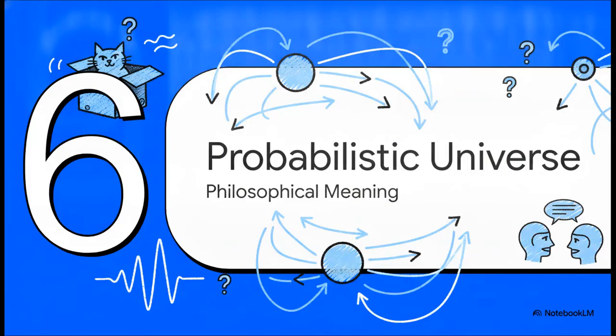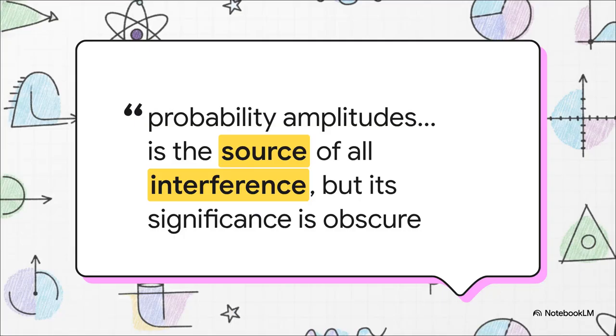Which brings us to our final section, Section 6, a probabilistic universe. This stuff is so weird that even the historical titans of quantum mechanics found it astounding. Take Paul Dirac, one of the greatest physicists of the 20th century. He noted that these probability amplitudes are the source of all interference phenomena, but he frankly admitted that their physical significance is, quote, obscure. Nature essentially hides its true underlying mechanics in these complex probabilities.